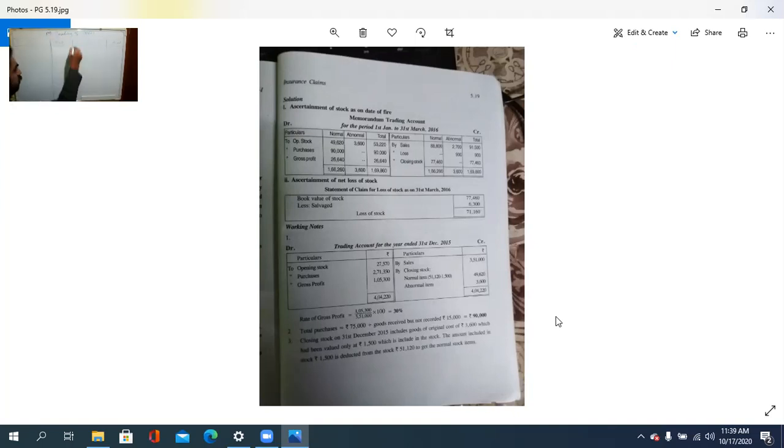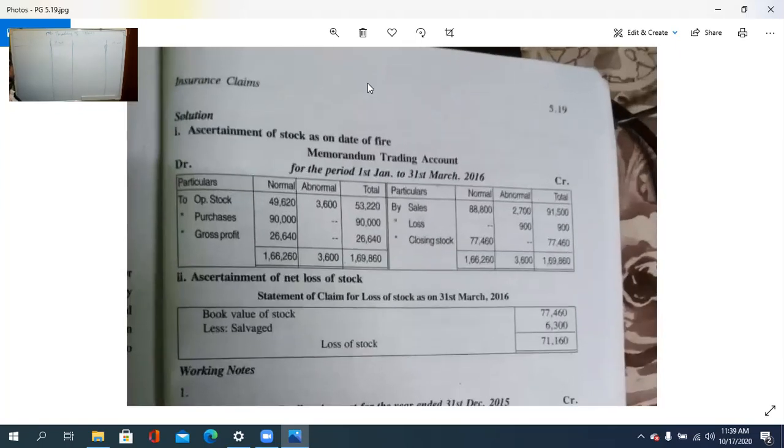Memorandum trading account. Okay, so how it is to be, we will check it. The opening stock, 2 columns are there. I think 3 columns, so this is not possible.